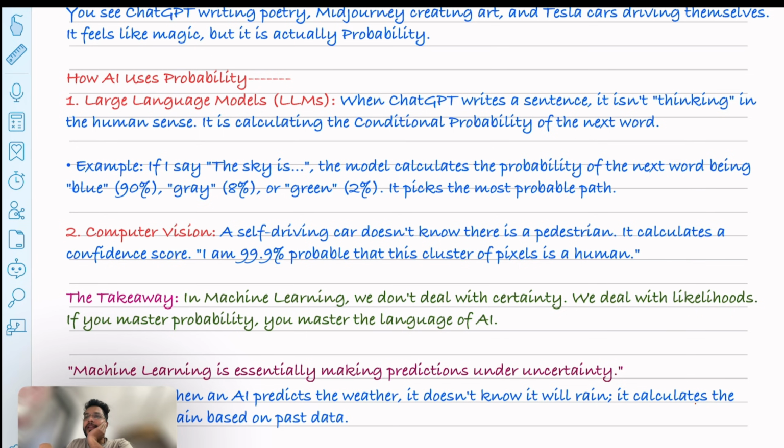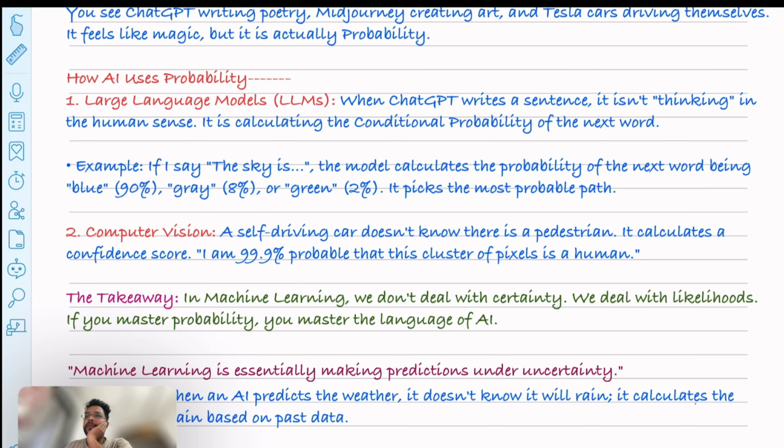Based on the training data, it assigns the probability. So it works like this: probability of blue given the sky is equals 90%. It calculates the probability in this way: given the words are "the sky is", what is the probability of blue.